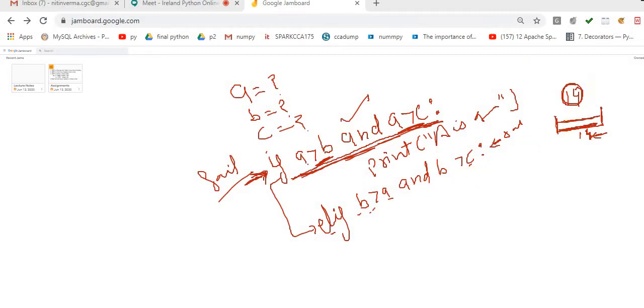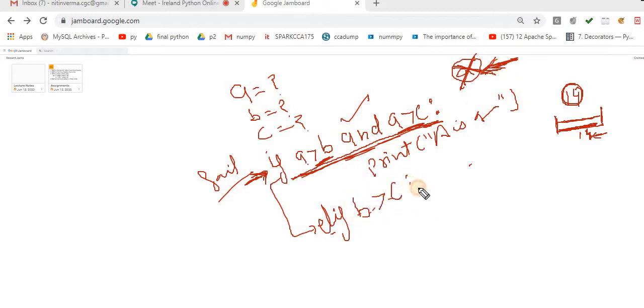What can I do? Now understand it. Let's suppose this condition fails. The meaning of this condition is that I am comparing over here with AND, so both should be true. If one condition is false, what is the meaning of that? That means A is vanished, A is removed from the game. Now there is no more role for this A. Then what do I have to do? Very simple: B greater than C, then print B is greater.